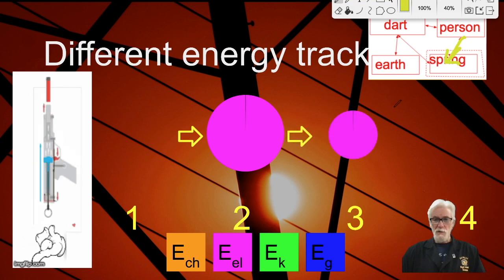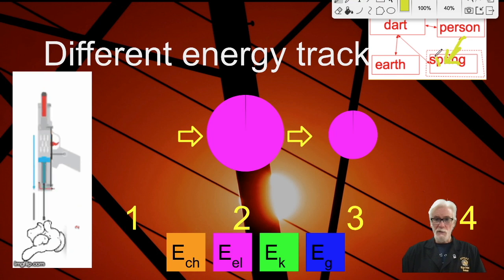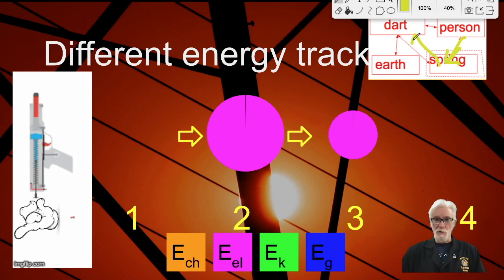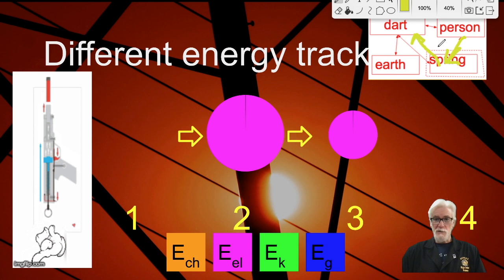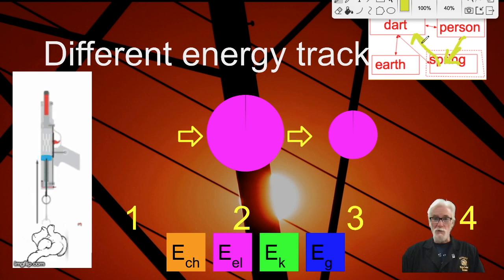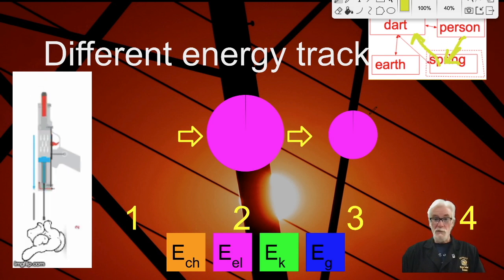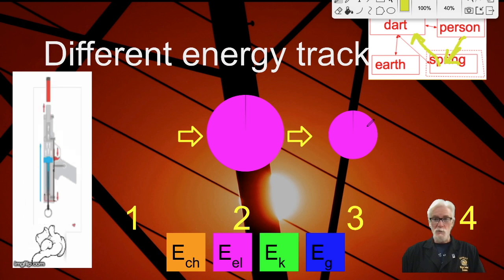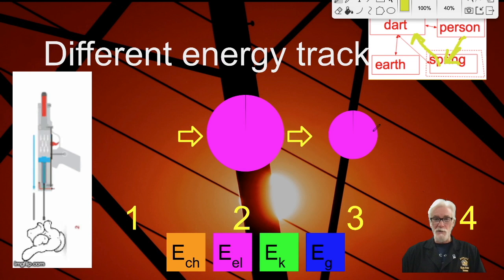Then the spring begins to unwind and push the dart forward. So the spring is interacting with the dart, passing energy to the dart. That crosses the system boundary, but now the energy is going out across the boundary. So that means the pie is shrinking because the spring is no longer storing as much energy, and the spring is the thing that's inside the system.